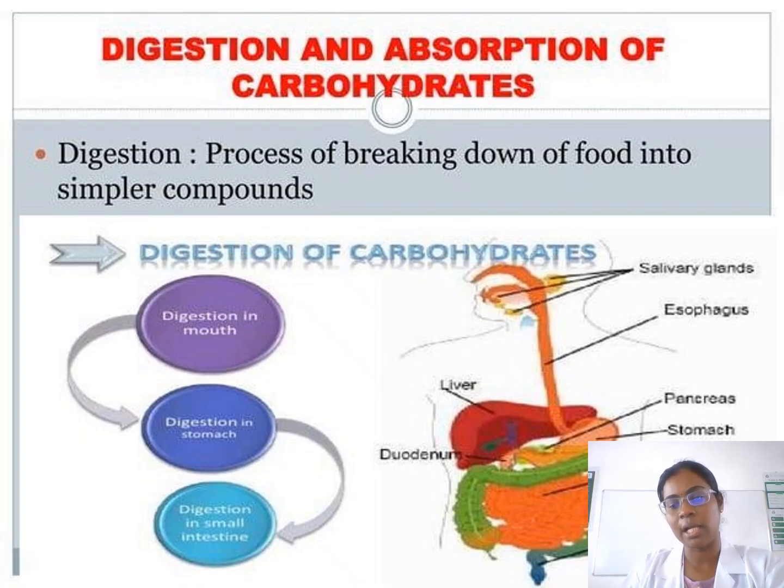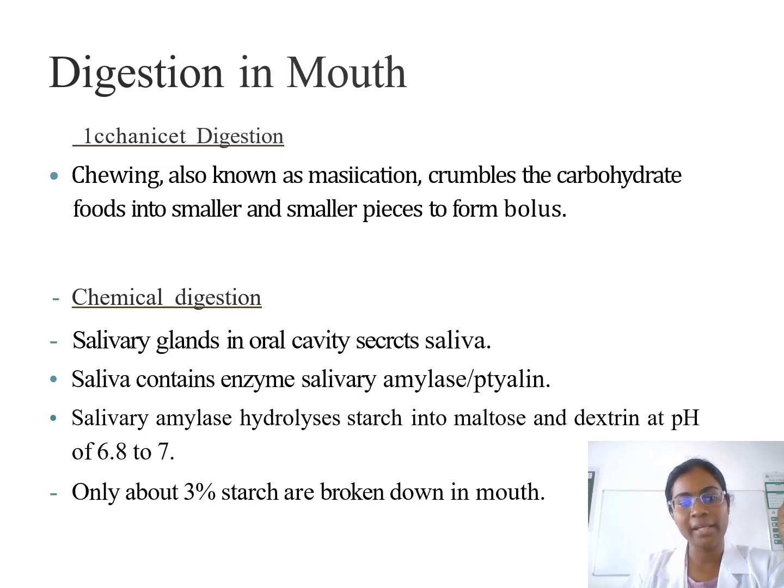The organs involved are the salivary glands, esophagus, pancreas, stomach, and liver, and in the intestine the carbohydrates are absorbed. First, digestion in the mouth: chewing crumbles carbohydrate food into smaller pieces. Then chemical digestion: the salivary glands in the oral cavity secrete saliva, which contains the enzyme salivary amylase, converting food into smaller molecules.